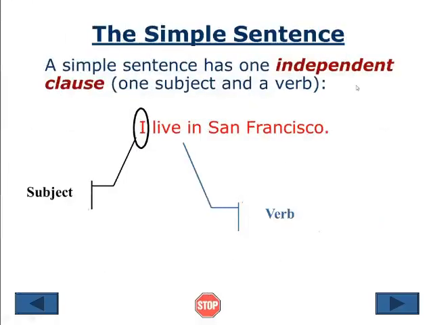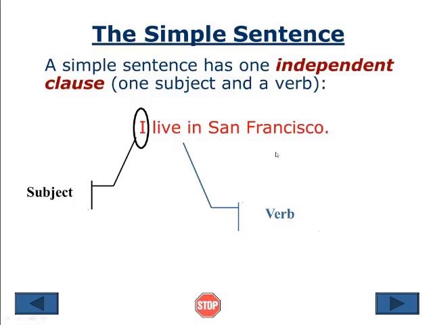The simple sentence. First, let's go to the first topic, that is simple sentence. What is a simple sentence? A simple sentence has one independent clause. What is an independent clause? An independent clause has one subject and one verb. Very simple. The topic is very simple. The title is simple sentence, so the sentence is also very simple.